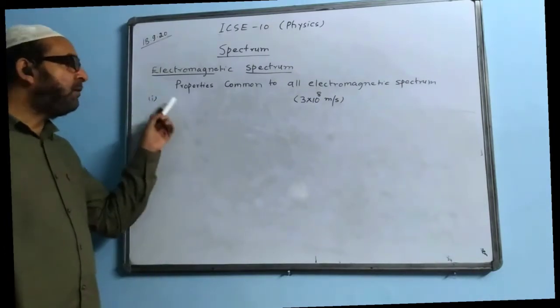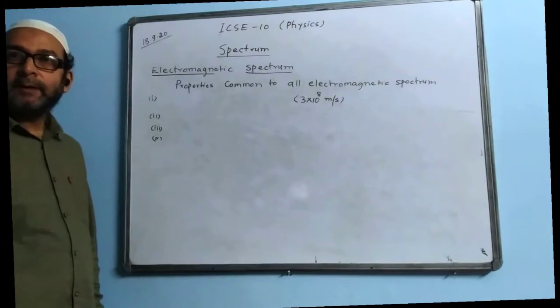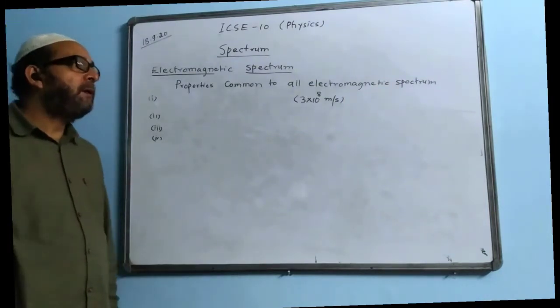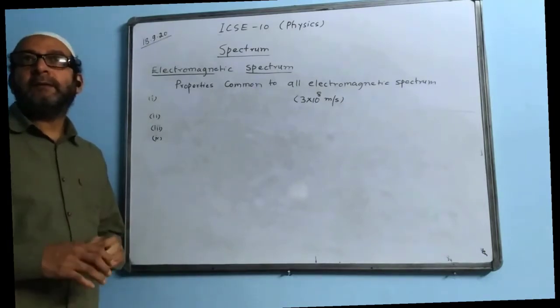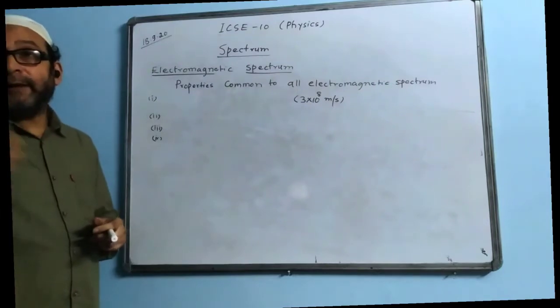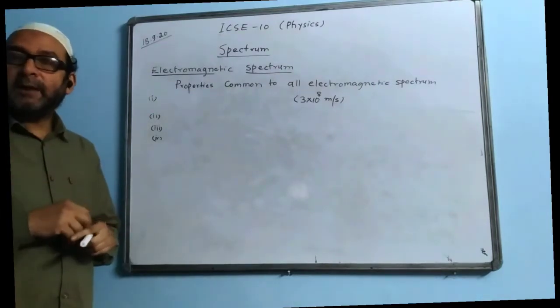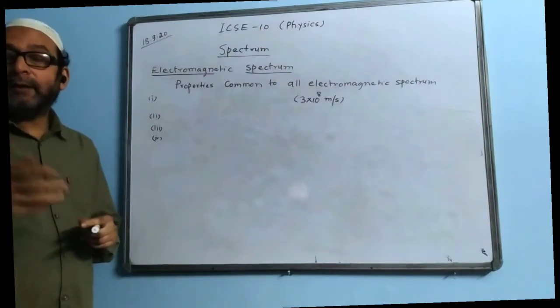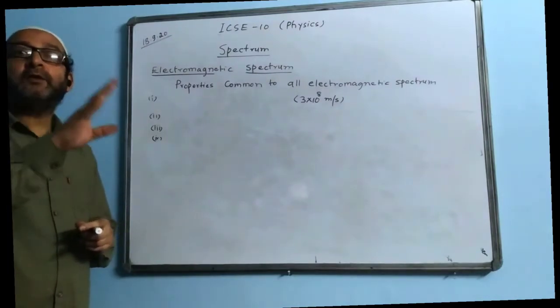I hope we have written all these properties. This is important also. I give example of electromagnetic spectrum. There are 7 of them. One will come out as X-ray, one will come radio waves, even one will come gamma rays, like that. So what is the ratio of their speeds in vacuum or in air? What is the ratio? The answer will be 1:1.